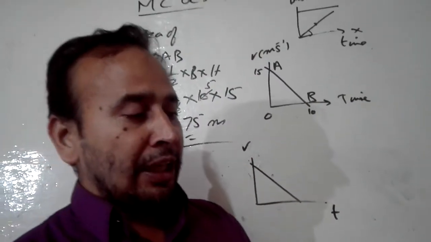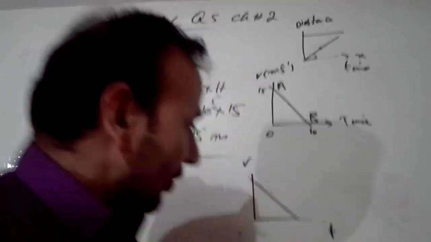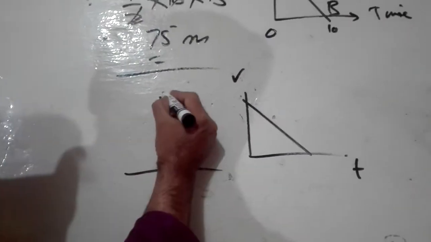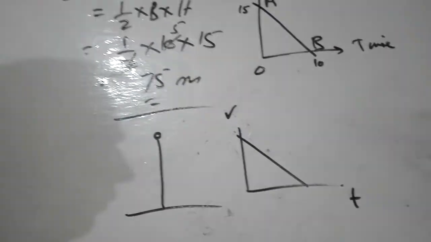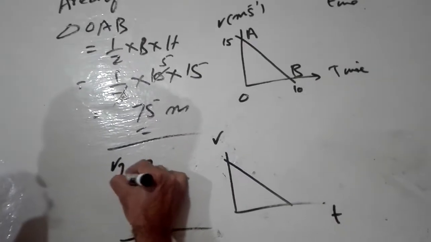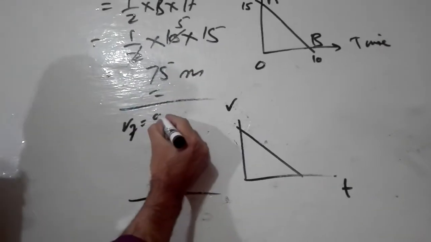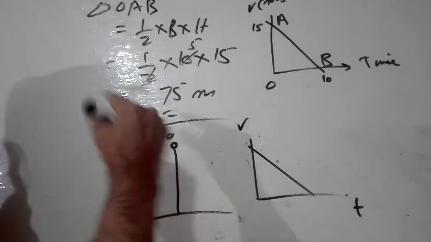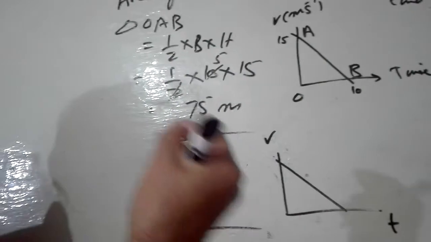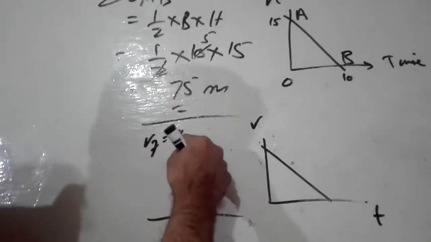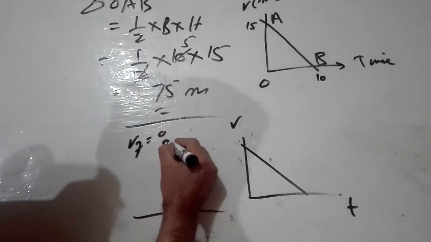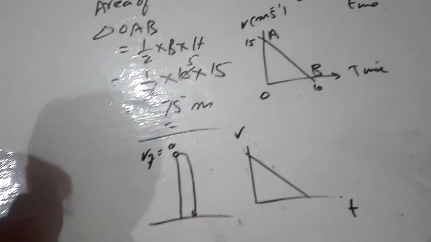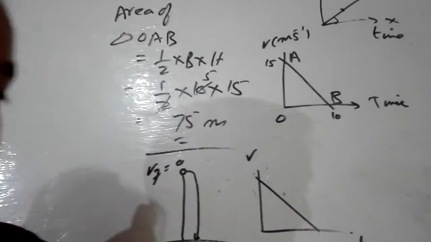Why is the velocity of the ball at the highest point 0? Suppose when you throw a ball, this is the ground. When you throw a ball, at some instant the ball will stop for a while. So this will be the final velocity, VF. When it reaches the highest point, it takes a little bit of a stop, which you can't observe with your naked eye, and then it falls down due to the action of gravity. But at the highest point, its velocity becomes 0. So which option is 0? B option is right.